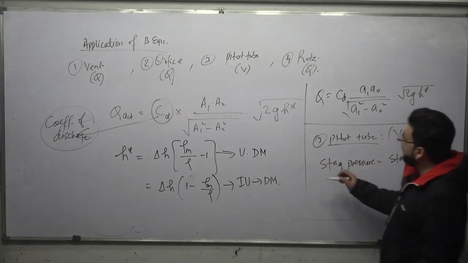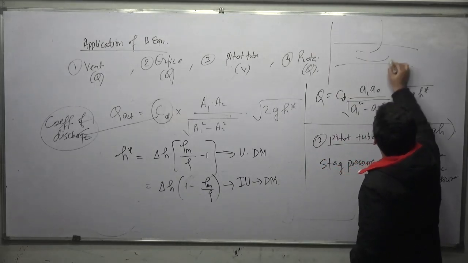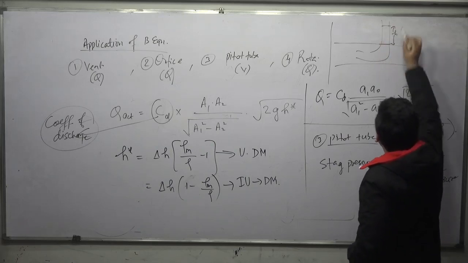And what is this H? So this is the pipe, this is the pitot tube that you have attached, and H is the height above the water surface.